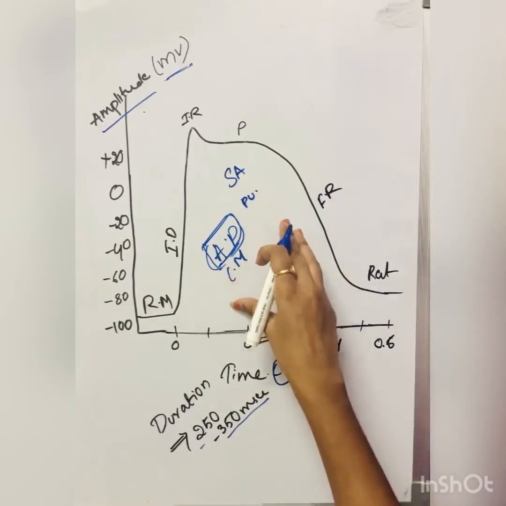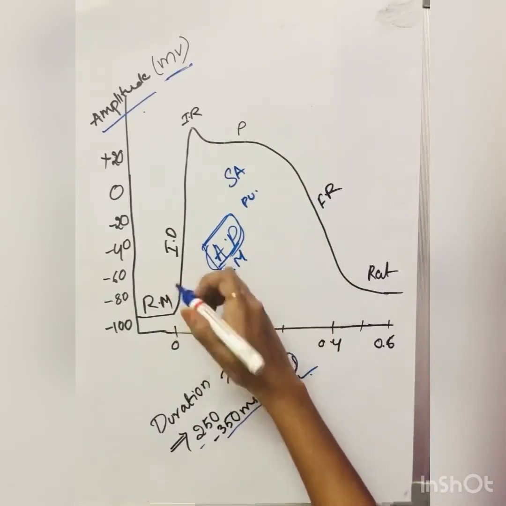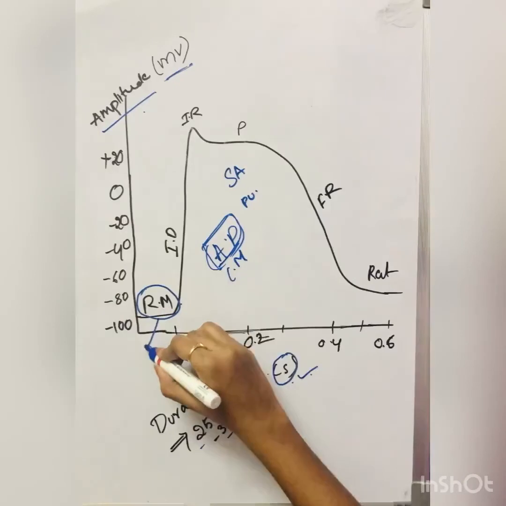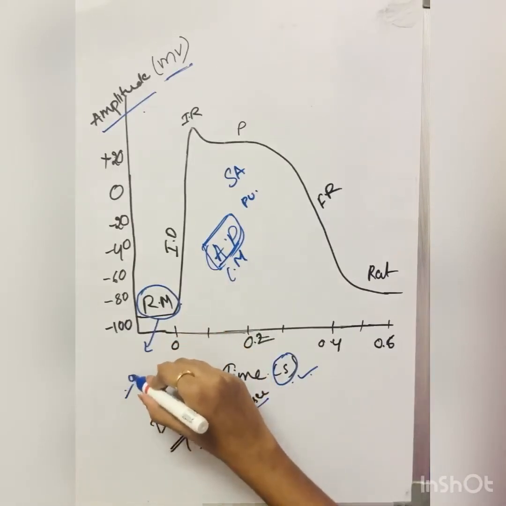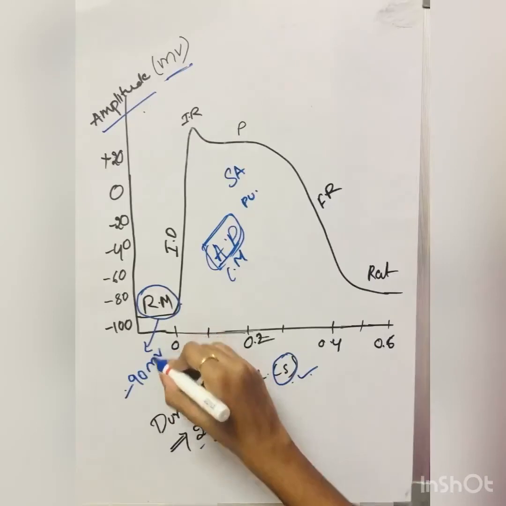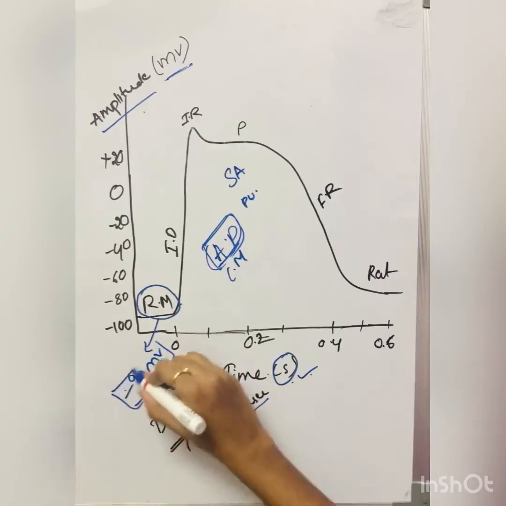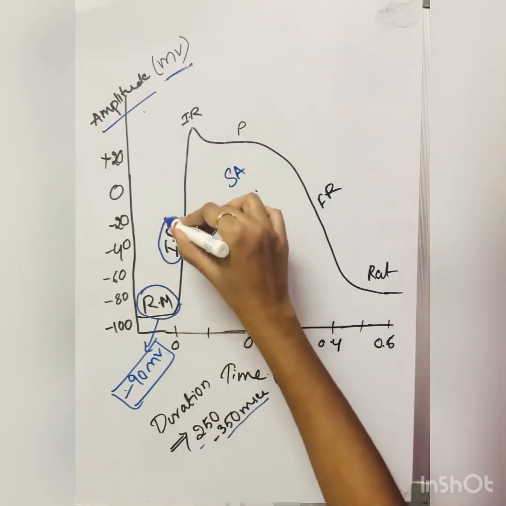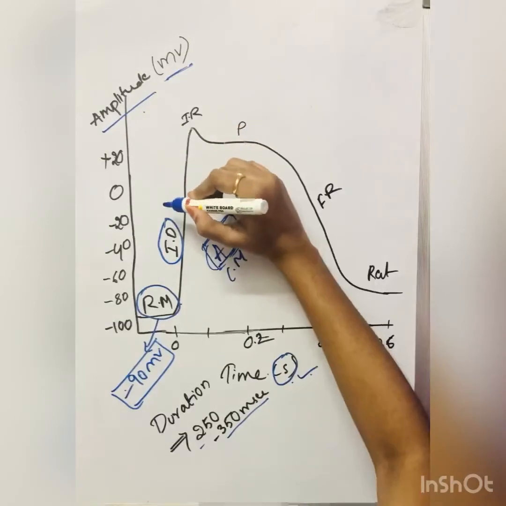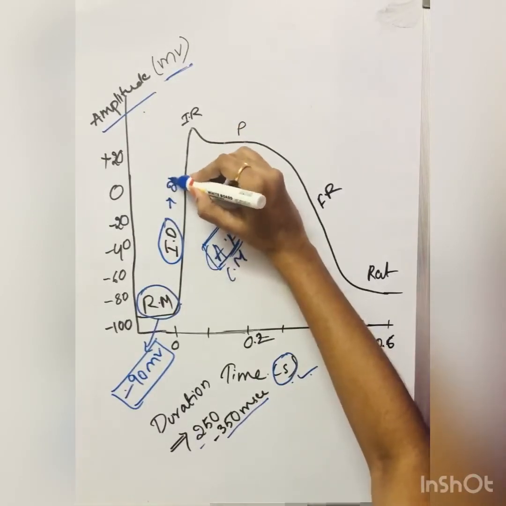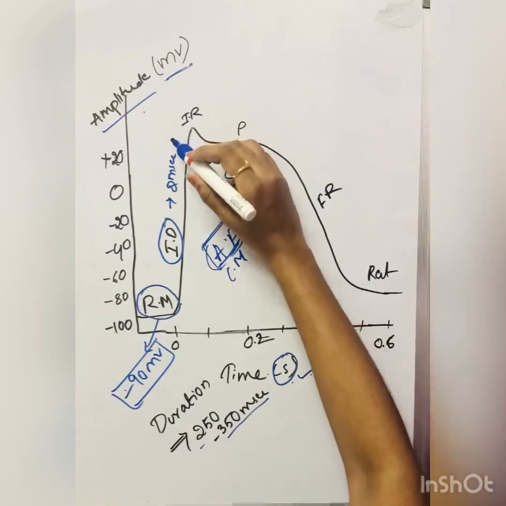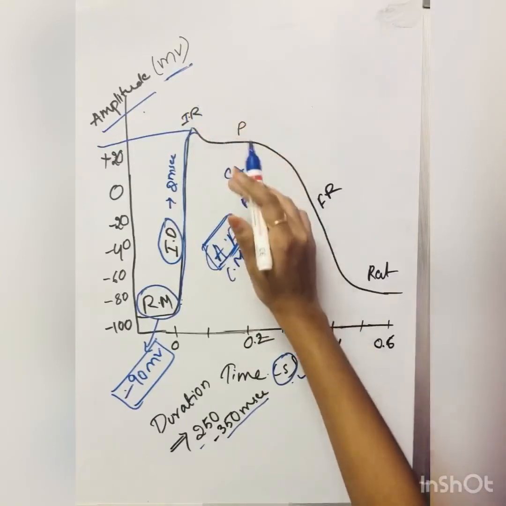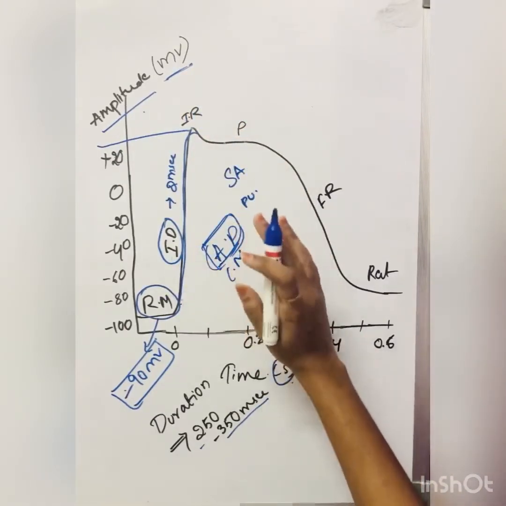Before that, I want to say about the resting membrane potential. In the resting membrane potential, the potential in the cell is about minus 90 mV before it receives any stimulus. After receiving a stimulus, it undergoes the initial depolarization, which takes about 2 milliseconds, and it rises to about plus 20.